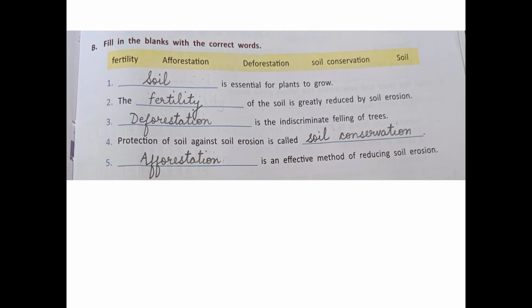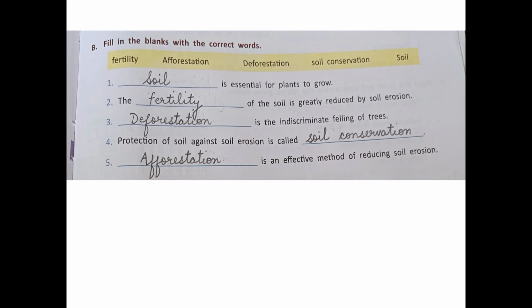And the answer is soil conservation. S-O-I-L, soil conservation. Number 5. Dash is an effective method of reducing soil erosion. And the answer is afforestation. A-F-F-O-R-E-S-T-A-T-I-O-N, afforestation. Answer 1 is soil. Answer 2 is fertility. Answer 3 deforestation. Answer 4 soil conservation. And the fifth answer is afforestation.